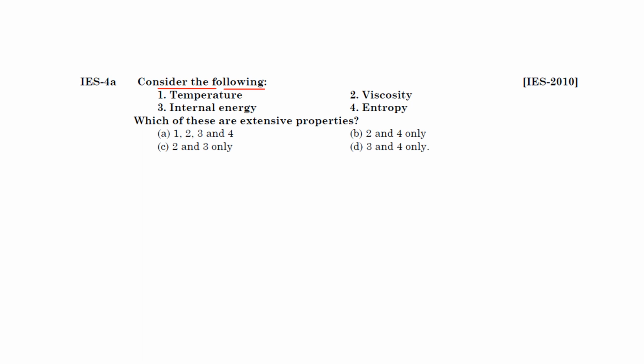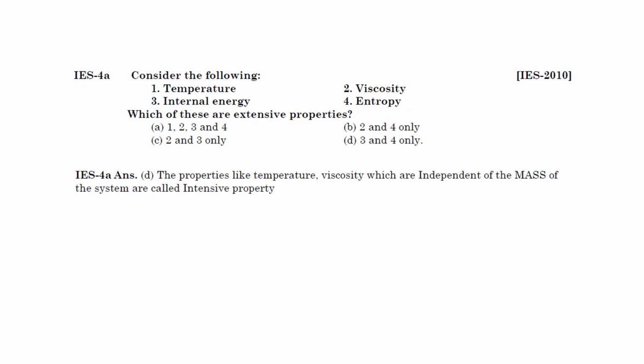Okay, so here temperature, viscosity, internal energy and entropy. So they are asking for extensive property. So what is extensive property? Which depends on mass. Okay, so let's see that here. Okay, see, viscosity and internal energy, no, sorry, it is not internal energy, it is entropy. These two are extensive property.